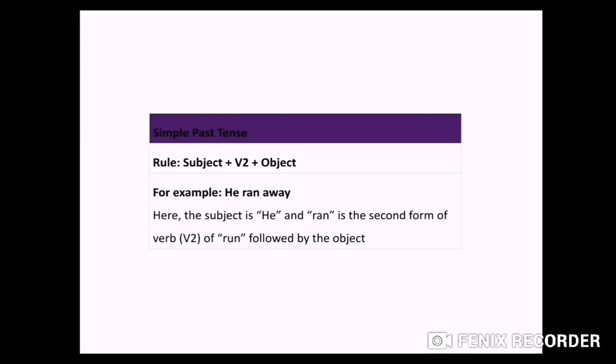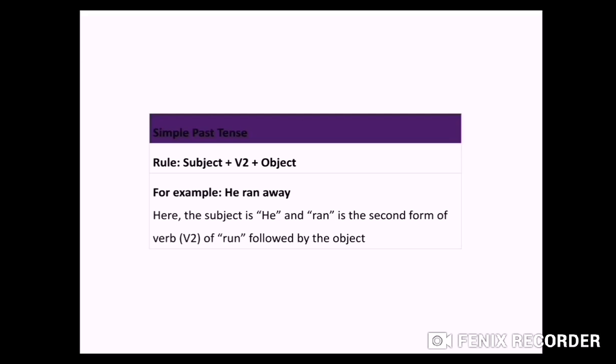If second form of verb is there in any sentence, it means we are talking about simple past. Let's see with example. He ran away. So he is your subject, ran is your V2, means second form of verb: run, ran, run. So second is ran. He ran away.